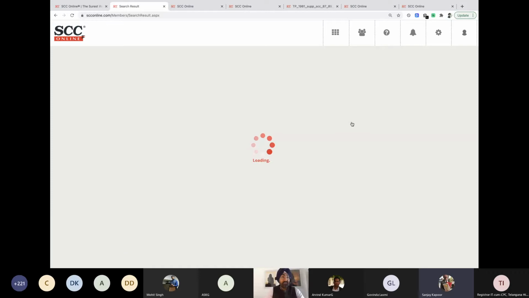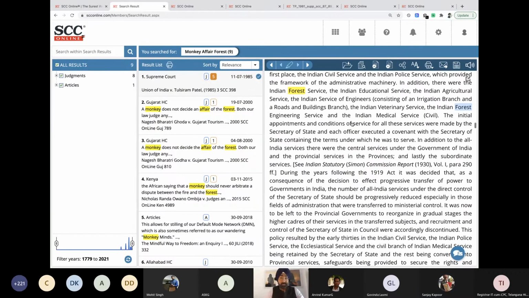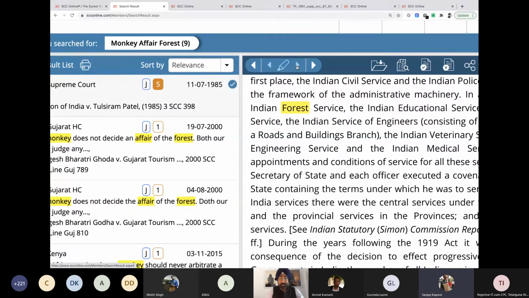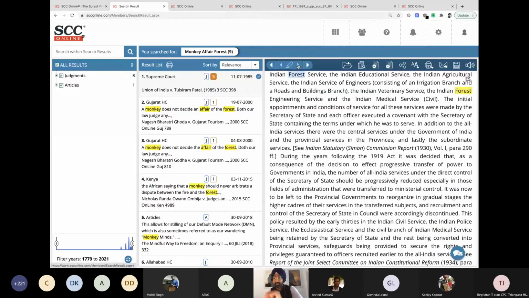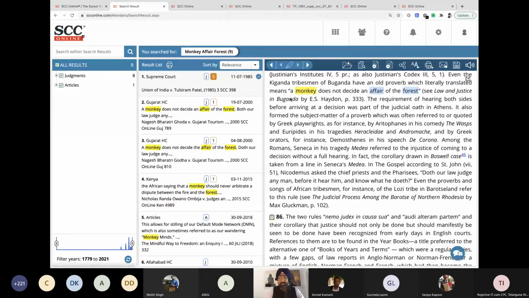3 words, keep it short, and search. With this, even if it's monkey does not, monkey will not, it will search for everything. And now if you can see it over here, it says monkey does not have a forest. But also, here you can click on these small gray rightward arrows for the next highlight. I can click on this. It's searching for forest. Then it says a monkey does not decide in a fate of the forest. Had it been a search of monkey cannot, I might not have got this result. So that is the difference, and that's how you get it.